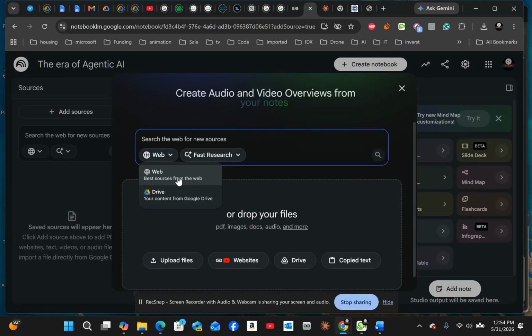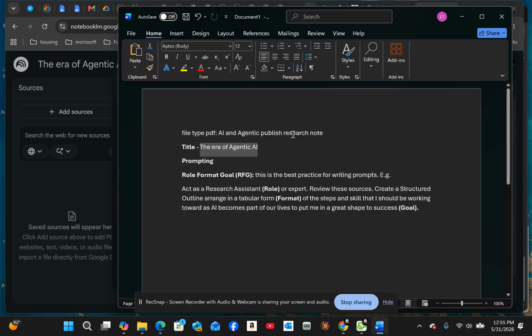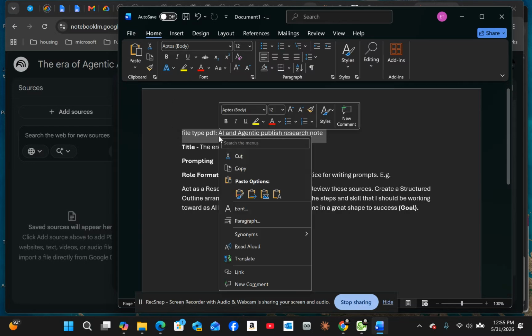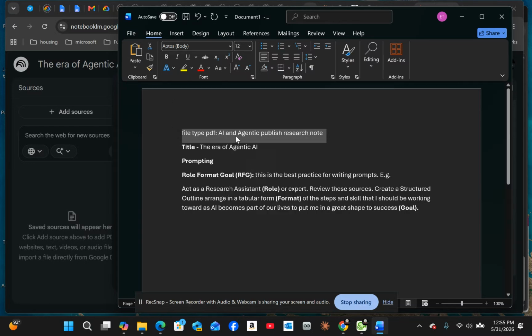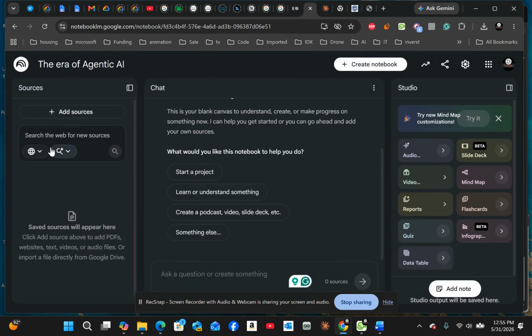So, for example, if I choose web sources and type the topic, in this case, I did this when I went on Google and typed this right there to get the PDFs. I'll be working with PDFs, but I just wanted to show you in case you're working with web sources.